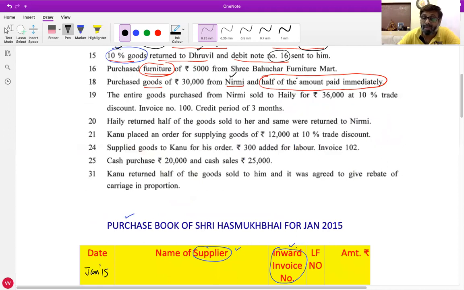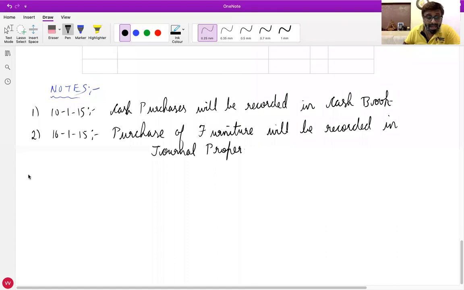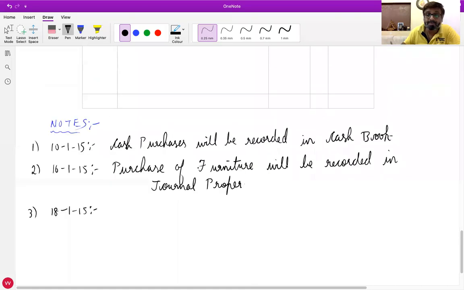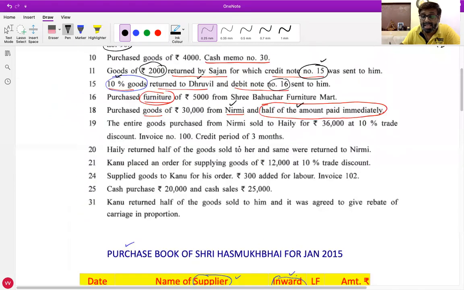Now this half amount which we have paid, what did I tell you? Whatever amount of payment is done or receipt is done, that will again be recorded in cash book. Did I tell you this or not, everyone? Yes. So write down the third note, 18th January 2015. What payment is done here? Half.